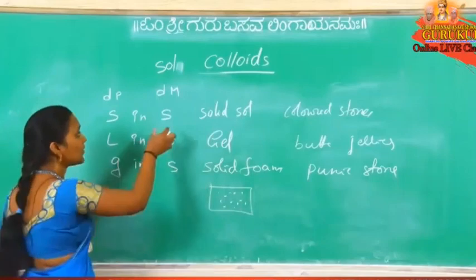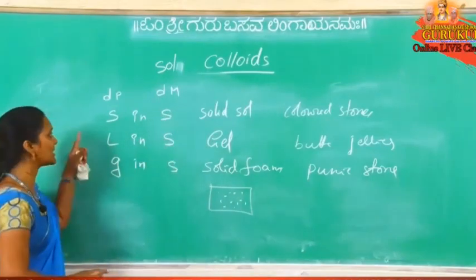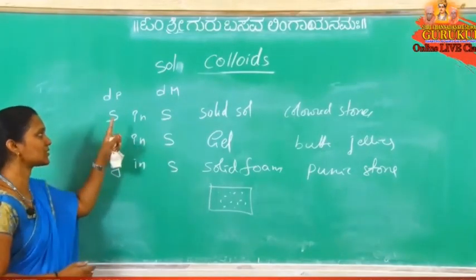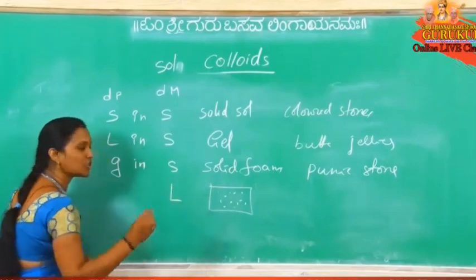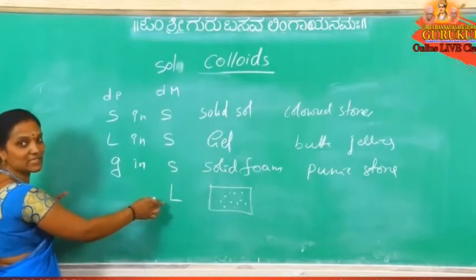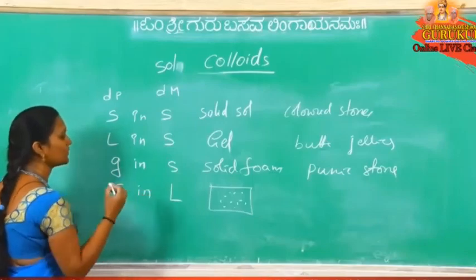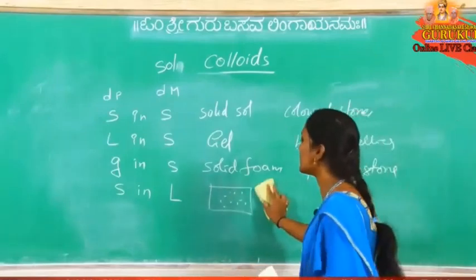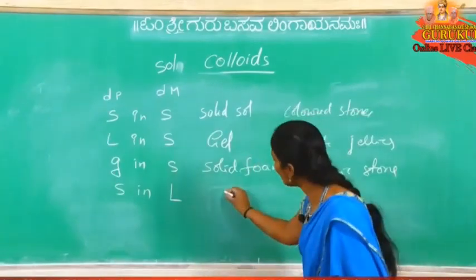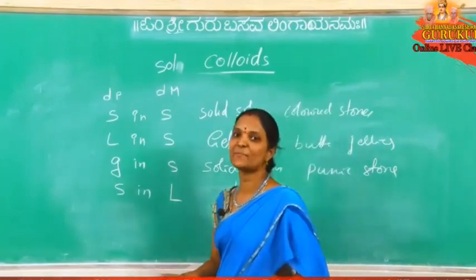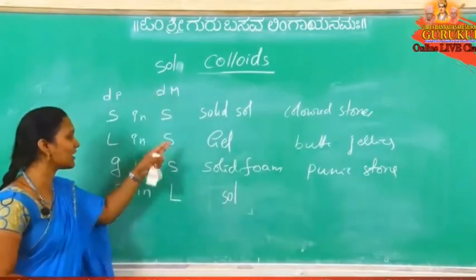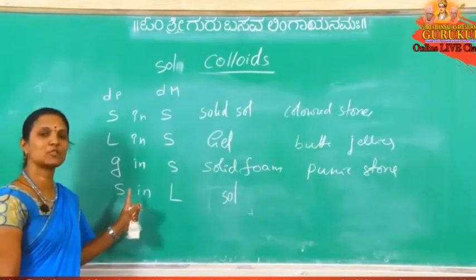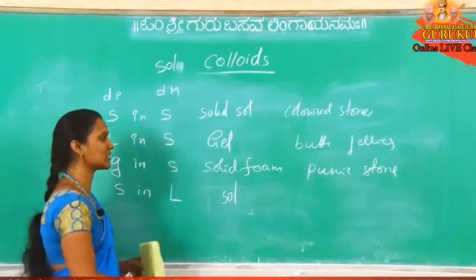Okay. And next one. Here dispersion medium is solid only, but dispersion phase is solid, liquid, or gas. Gas in solid, liquid in solid, solid in solid. Now I am using dispersion medium as liquid. Dispersion phase is solid. Solid in liquid. What is the name of this colloidal solution? This colloidal solution is common. Most of the colloidal solutions are this type only. So these are commonly called sols. Original sols means solid in liquid, because most of the colloidal solutions are this type only. So colloidal solutions are called sols. Especially sol means solid in liquid. Many colloidal solutions we can use, for example blood.